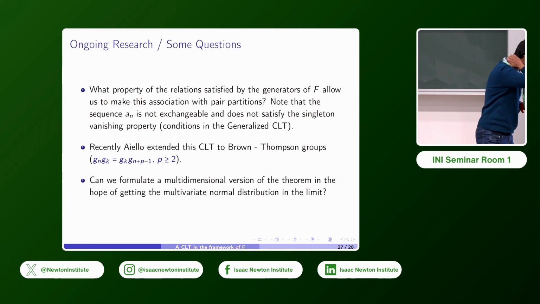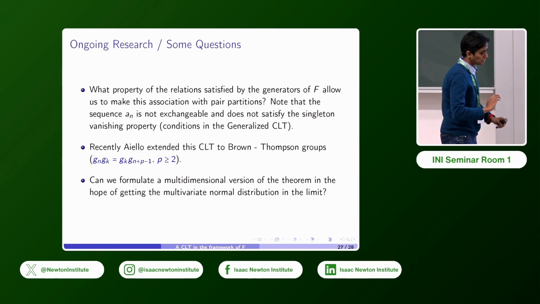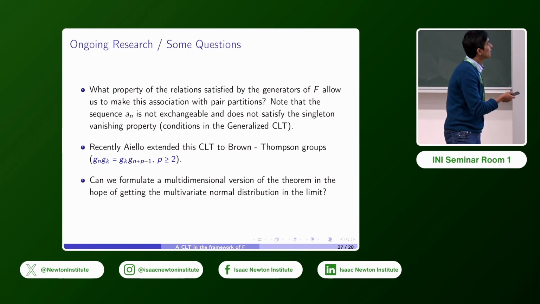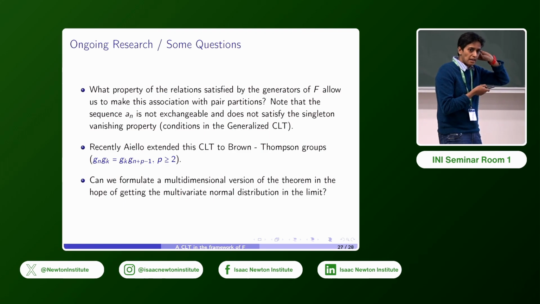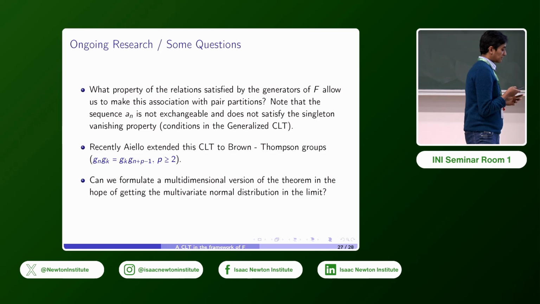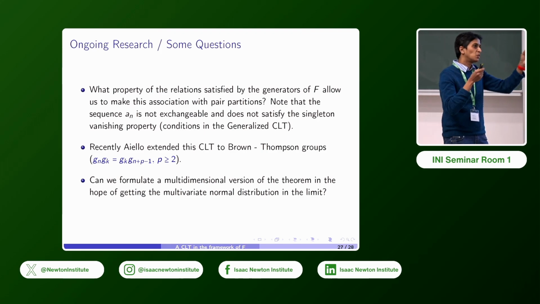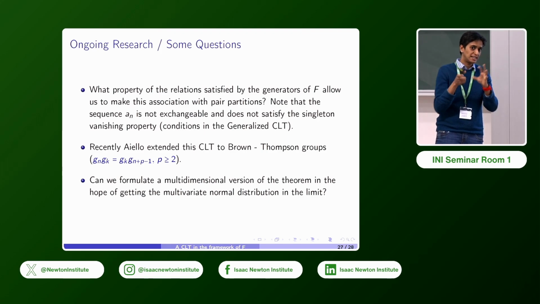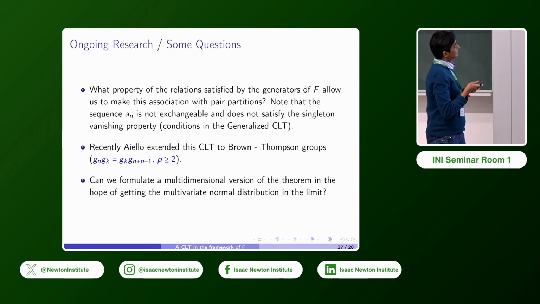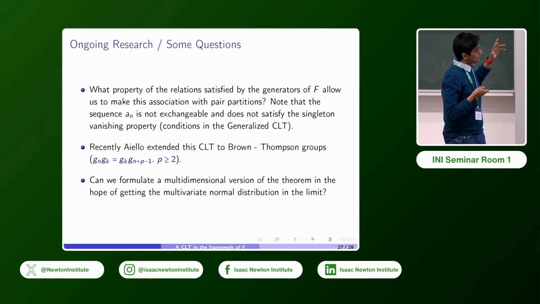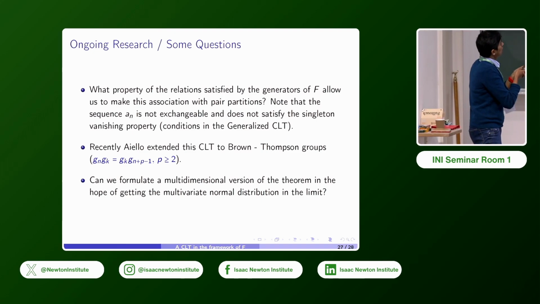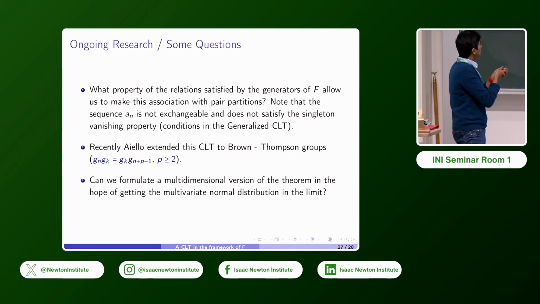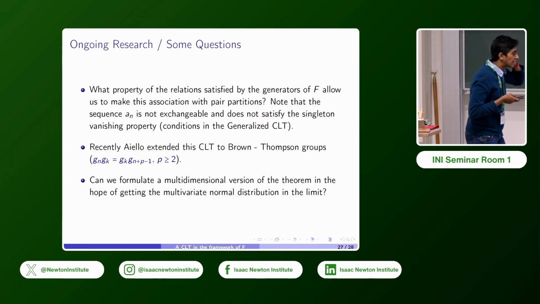So some big questions, which I really haven't started working on yet. The first is, what is so special about the relations satisfied by F? What is it that lets you make this association with pair partitions? Clearly, it's because you can pair a generator with a certain inverse, even though the indices are not the same. As I said earlier, even though we're making the association with pair partitions, the sequence is not exchangeable and doesn't satisfy the singleton vanishing property. So you can have products of this form not being equal to 0 in the case of the sequence an here.